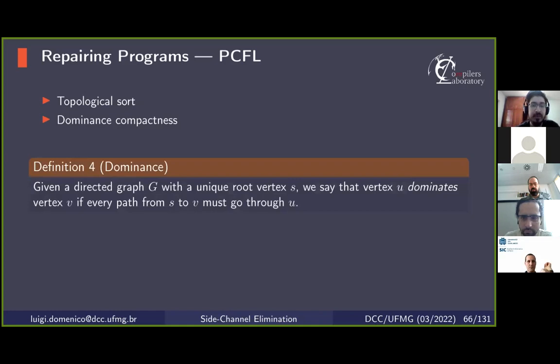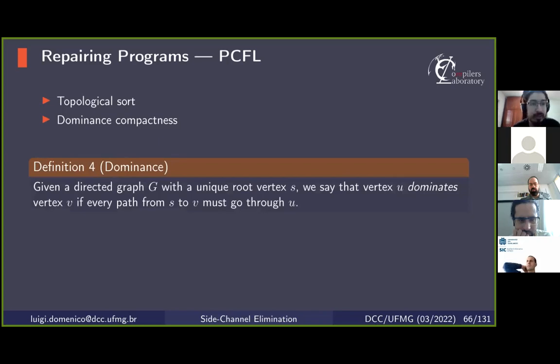So given a directed graph with a unique root vertex S, we say that U dominates V if every path from S, the root vertex, to V must go through U. And we say that an ordering satisfies dominance compactness if whenever we pick two nodes in this ordering such that the first dominates the second, the first node also dominates every node in between these two in the ordering.